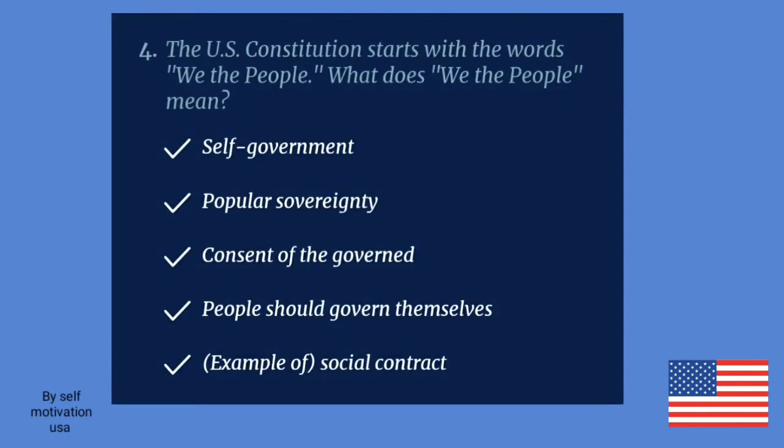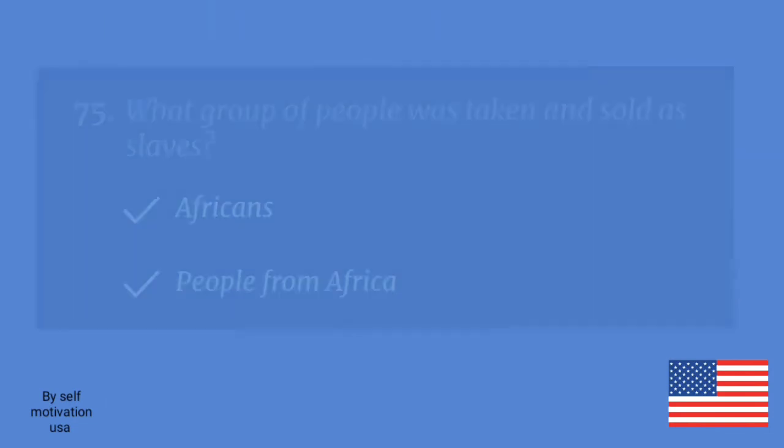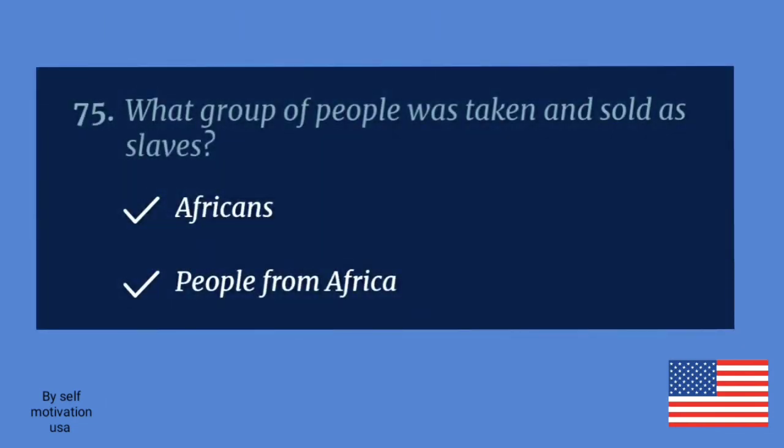The U.S. Constitution starts with the words, "We the people." What does "we the people" mean? Self-government. What group of people was taken and sold as slaves? People from Africa.